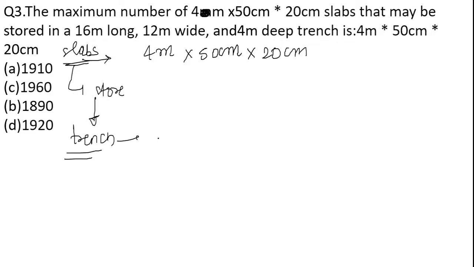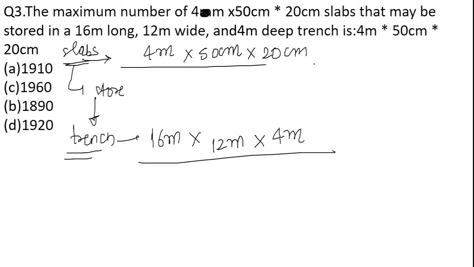The given dimensions of the trench are 16 meter into 12 meter into 4 meter. Now we have to keep those slabs in the trench. So they are asking how many slabs we can actually insert in the trench of the given dimensions.